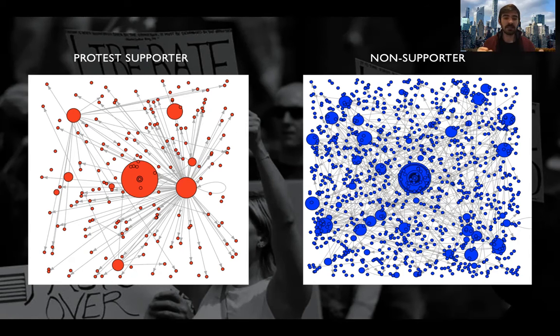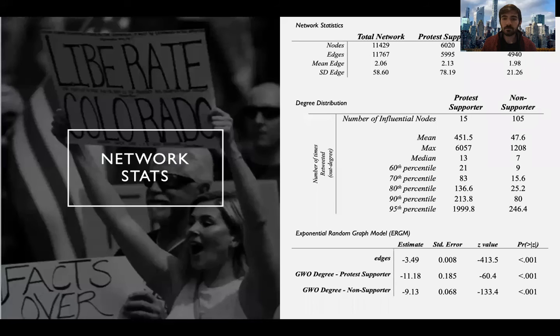And as you can see, there's more of a broadcast, centralized discourse going on, while for the non-supporters, based on visual observation, and there are some statistics on the next slide that we'll go over, there appears to be a lot more discourse going on between them, and a lot more influential nodes. And so this is backed up by the stats on this slide.